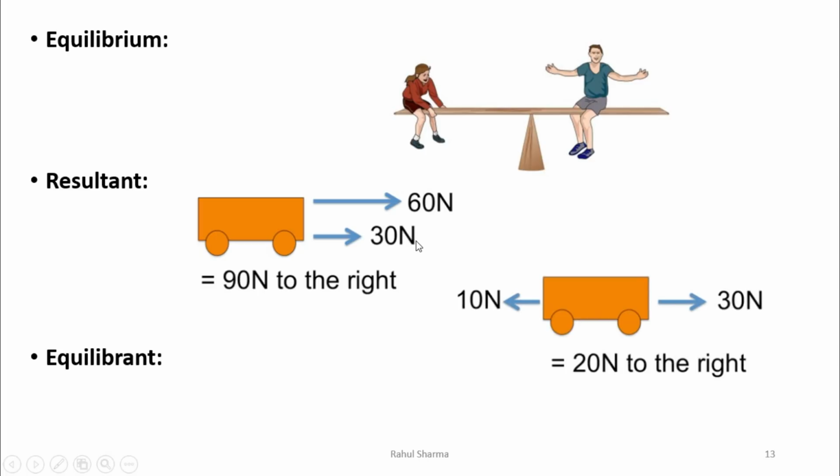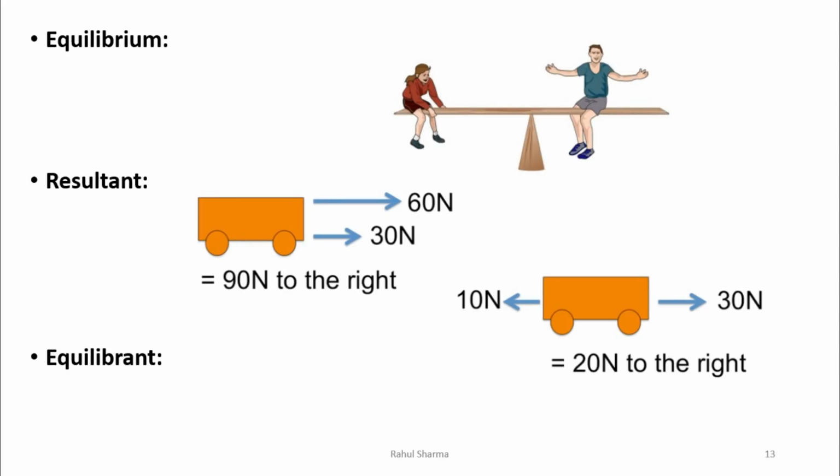We take one more example. Let's say this wagon is there and we are applying 30 Newton on the right side but 10 Newton on the left side. Let's say we take 30 as the positive direction, then the left side 10 will be minus. So the net resultant is 30 minus 10, just due to the opposite direction. If you take this as positive, then this will be negative. So the net resultant is 20 Newton, but in which direction? Towards the 30 Newton, because this is the bigger force. So the resultant is 20 Newton towards the right.